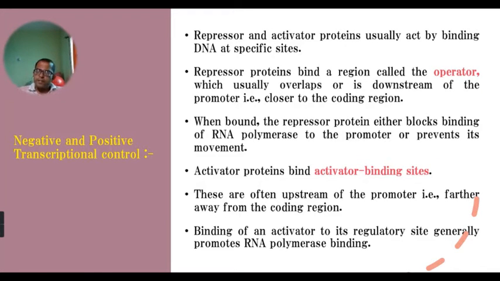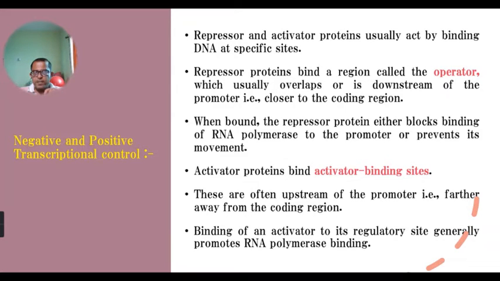So when this repressor protein gets bound to the operator site of that gene, it blocks the binding of RNA polymerase enzyme to the promoter. As we have seen in transcription, the RNA polymerase holoenzyme only binds to a particular region on the gene, and that region we have called the promoter region.